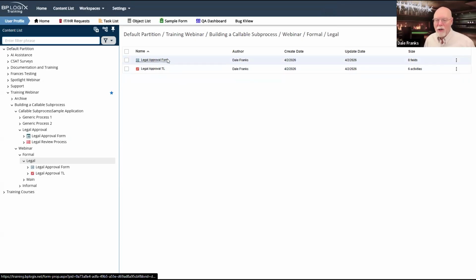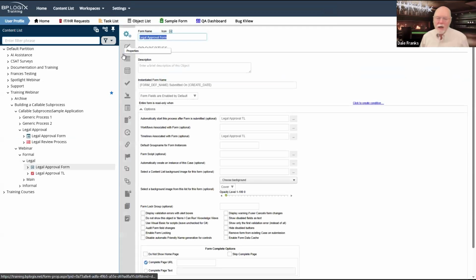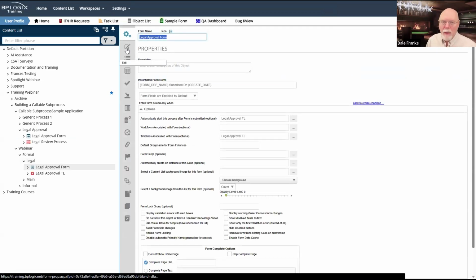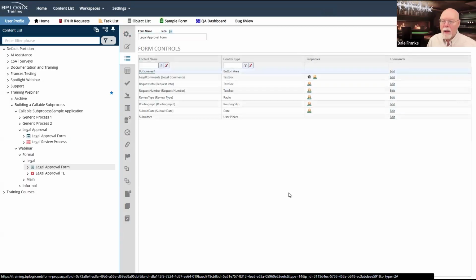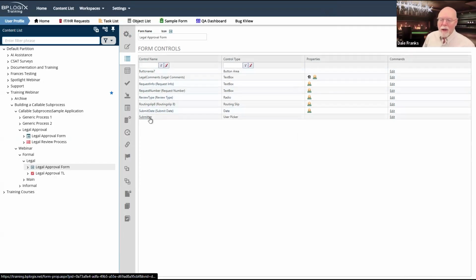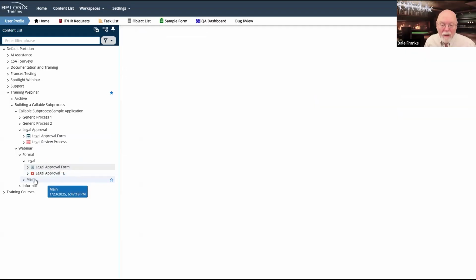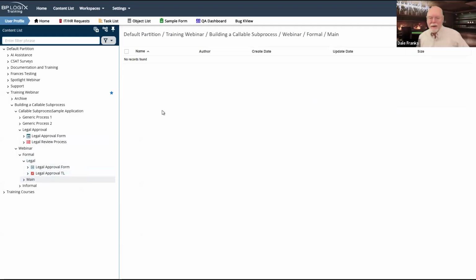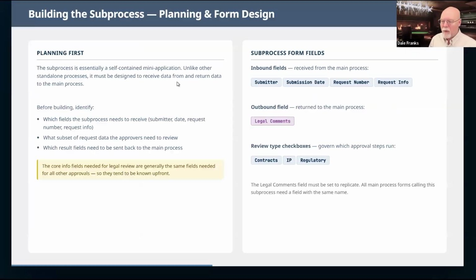And because I know what data I need to send to it now, that just becomes my rule of thumb on creating a parent process, knowing I've got to have the request info, request number, the submit date, and submitter that I can pass to my child process when I call it. So let's go into our main folder and let's build our main form.